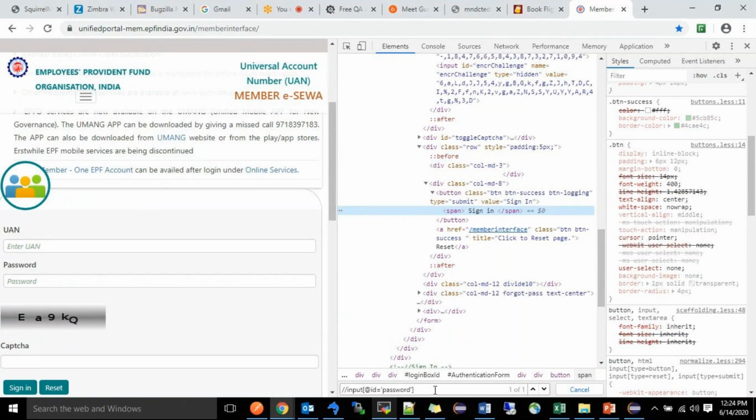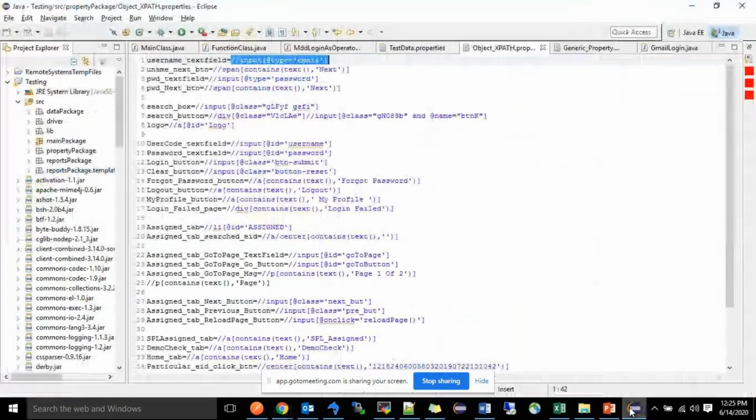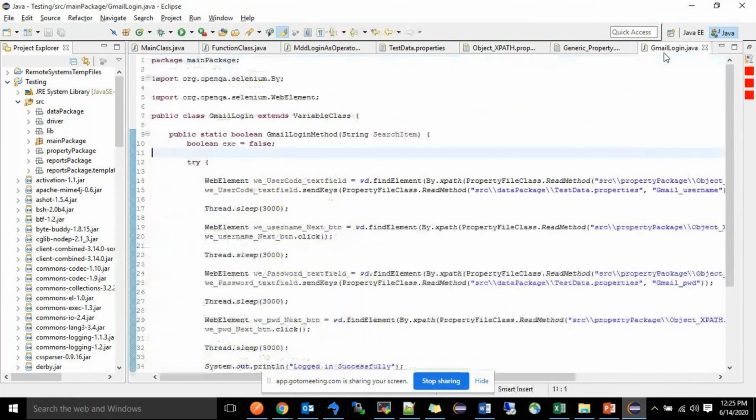If I want to write sign in, you can write it, and I told you 8 different locators are there. By using those you can write the XPaths, and in the code we have to mention them like this. After writing the XPath, give a variable name for it, like username underscore text field I have written there.